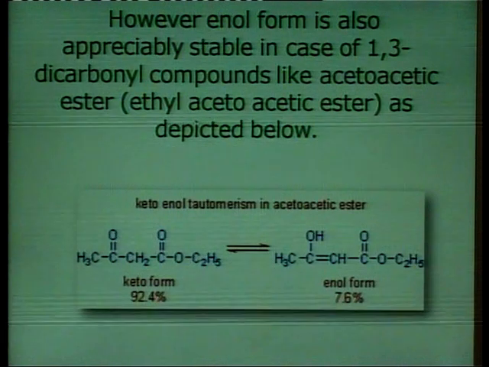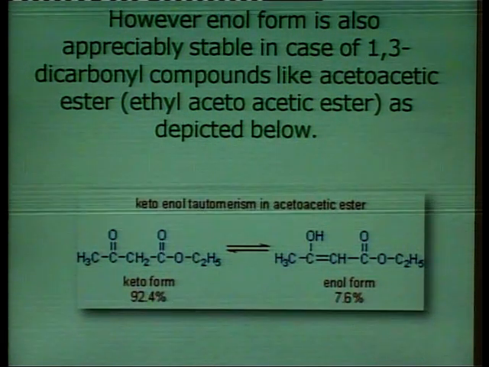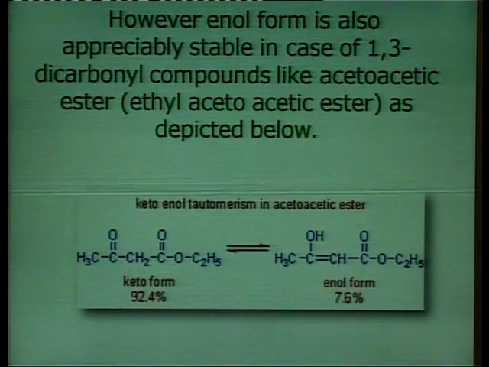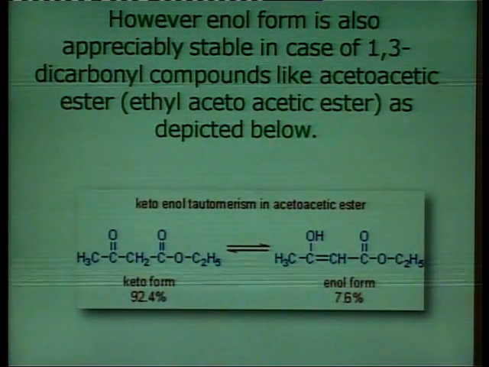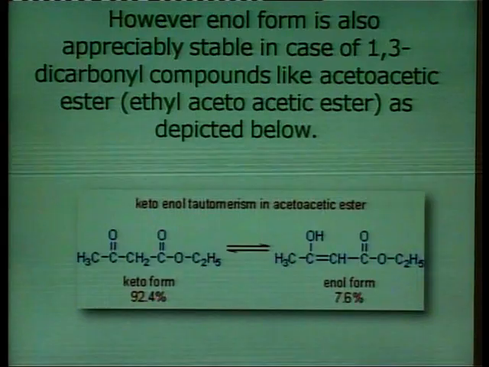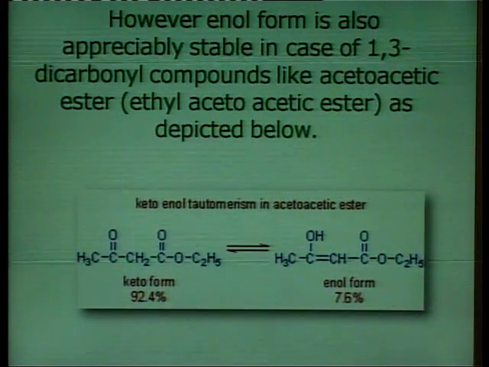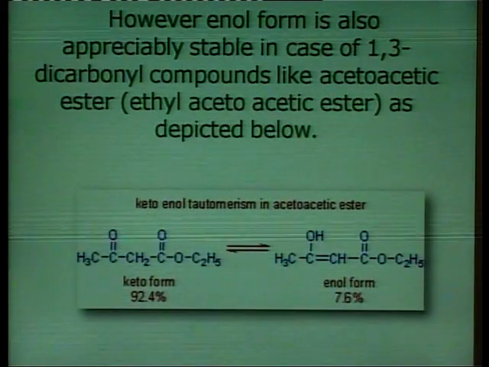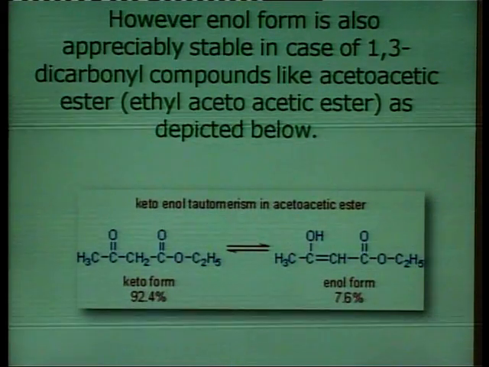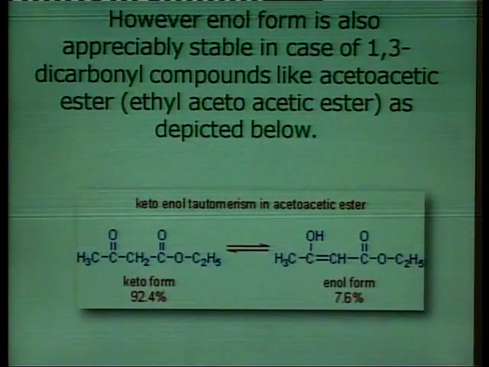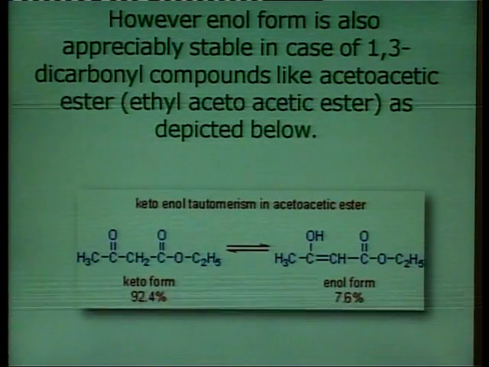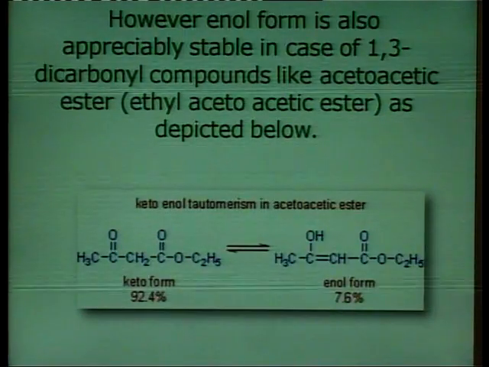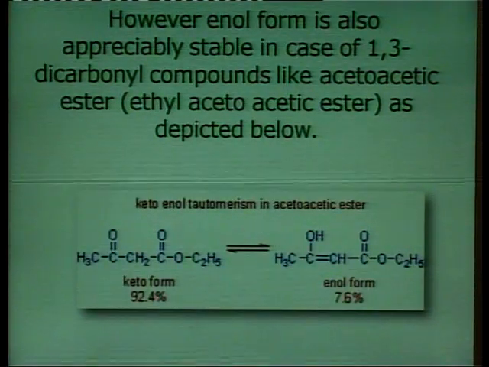Here the keto form is 92.4%, while the enol form has a little bit of contribution, 7.6%. So, this is an example of keto-enol tautomerism in acetoacetic esters.